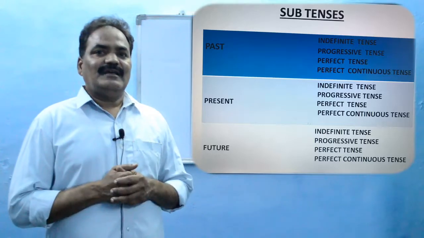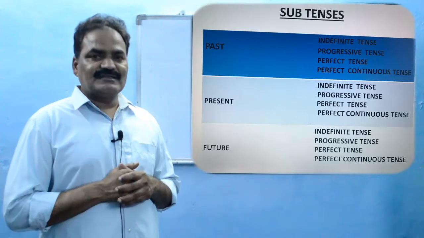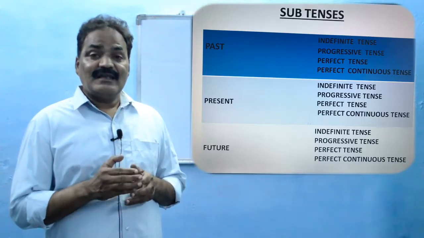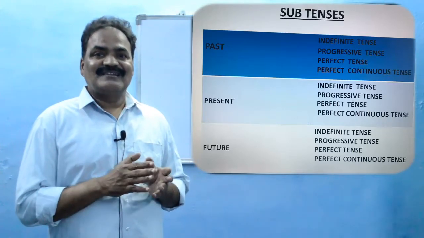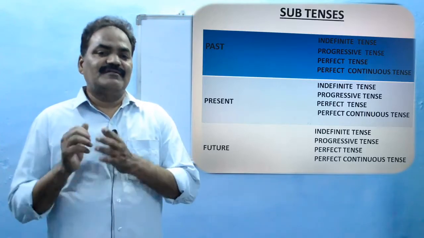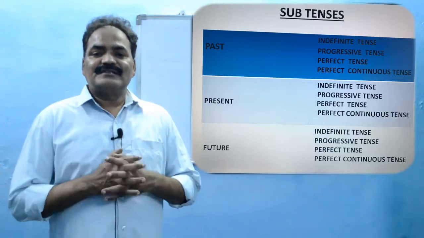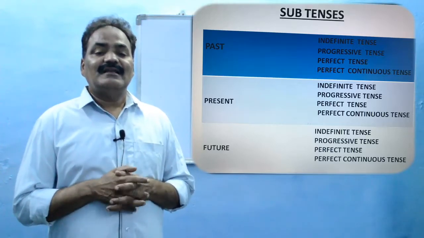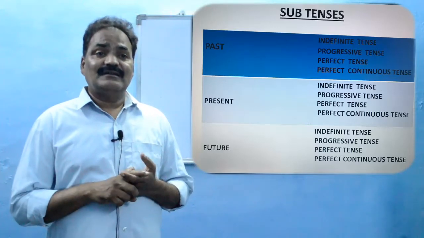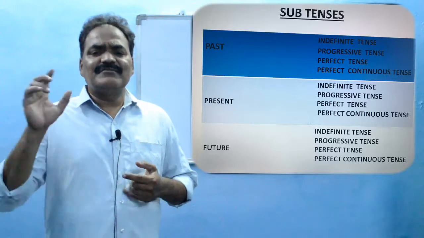In the same way, past continuous tense, that is past progressive tense, will have helping verbs was or were along with the ing form verb. And in the future continuous tense, you will have will or shall along with be, and the main verb is always in ing form.